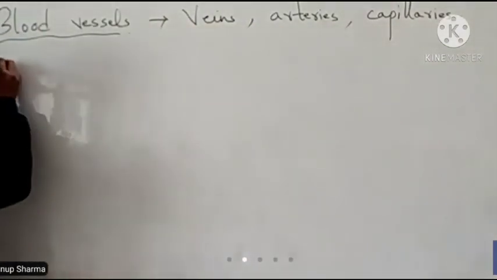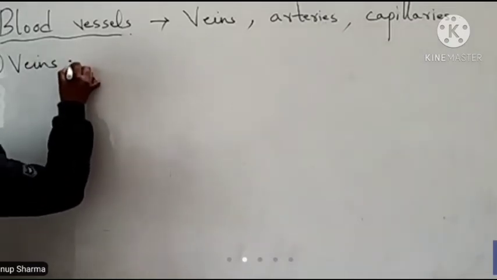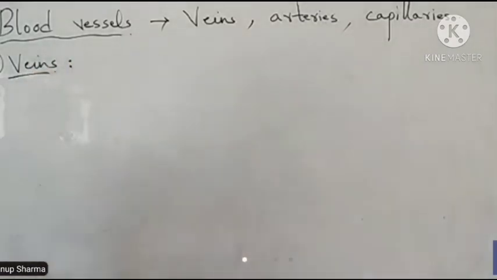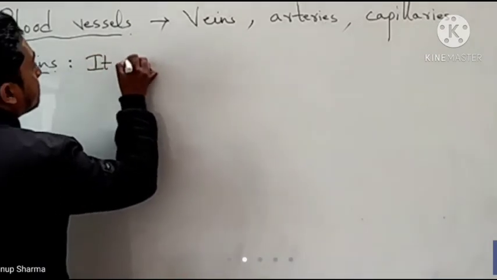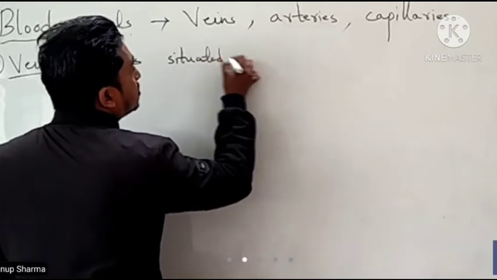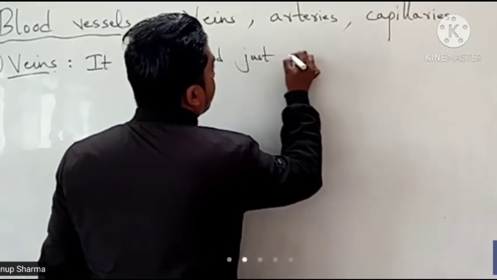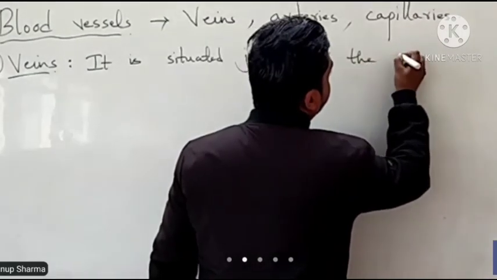So let's talk about veins. Veins are tube-like blood vessels situated just under the skin.